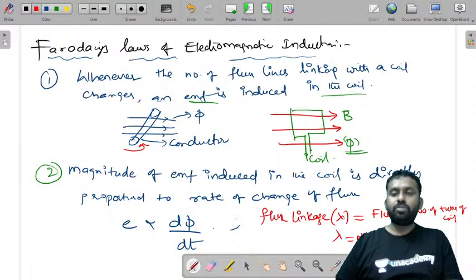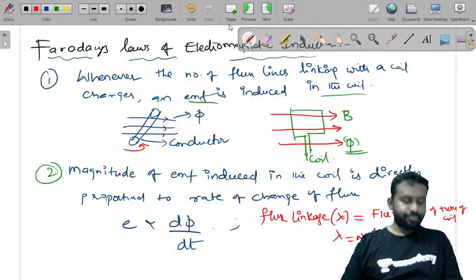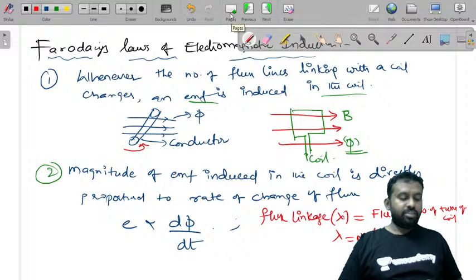That is, lambda is equal to n into phi. So this is the flux linkage. EMF is directly proportional to the rate of change of flux.